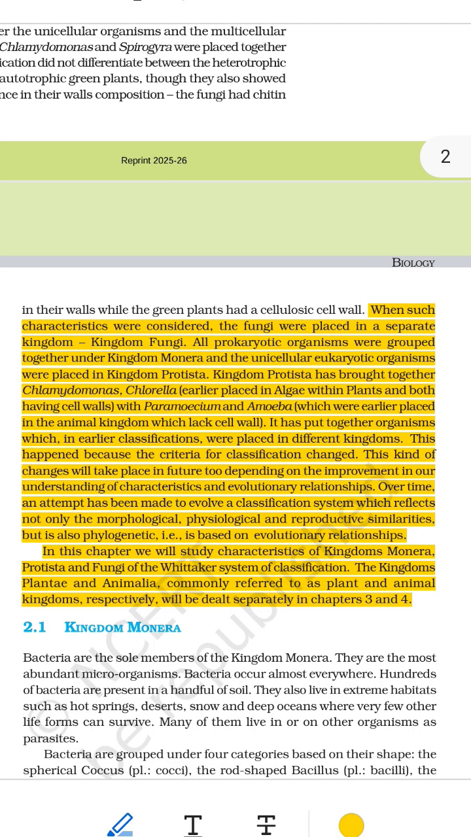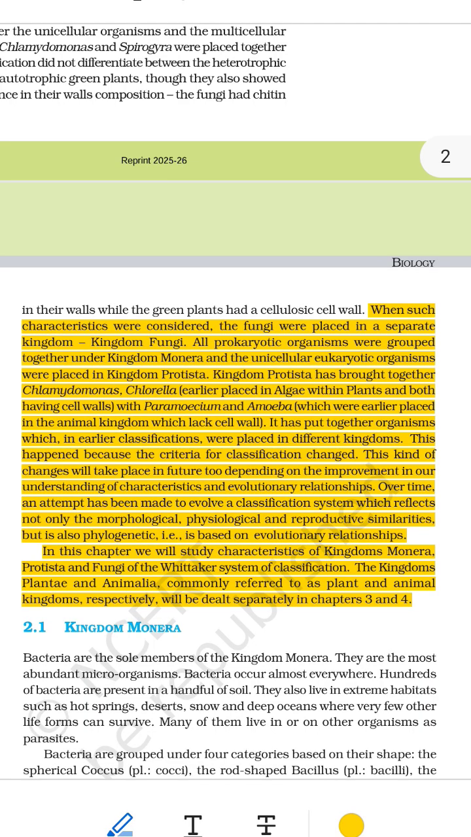Original text: This kind of changes will take place in future too, depending on the improvement in our understanding of characteristics and evolutionary relationships. Super simple explanation. Science is always growing. So in the future, the classification may change again if we find new information. We better understand evolution, which organisms came from which. As our knowledge grows, so will our grouping systems.